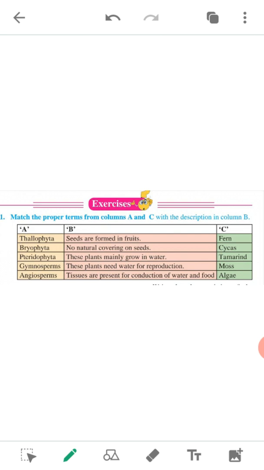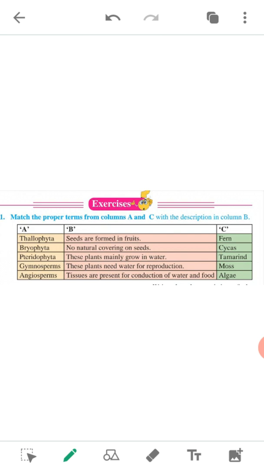Example is algae. Bryophyta, these plants need water for reproduction. Example moss. Pteridophyta, tissues are present for conduction of water and food. Example fern. Gymnosperm, no natural covering on seed. Example cycas. Angiosperm, seeds are formed in fruits. Example tamarind.